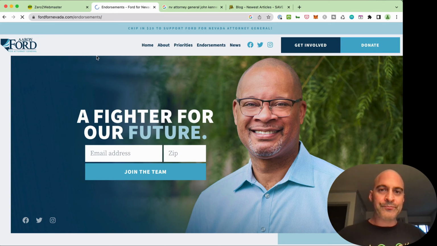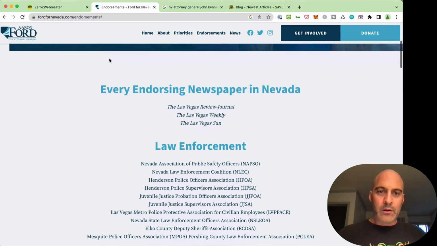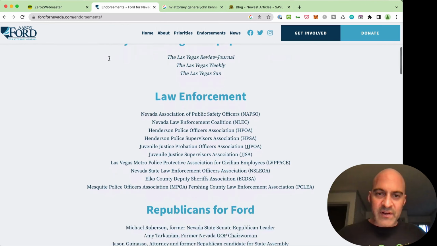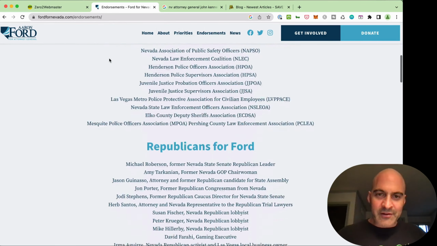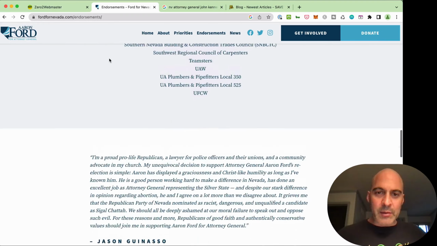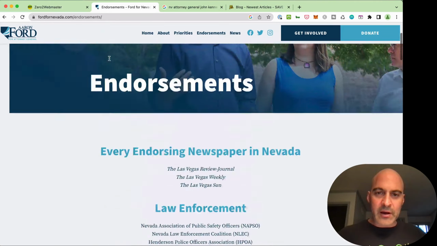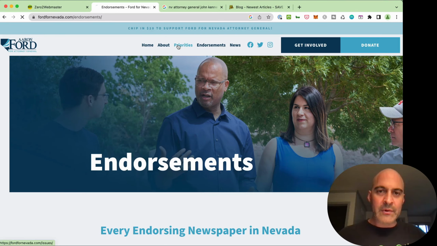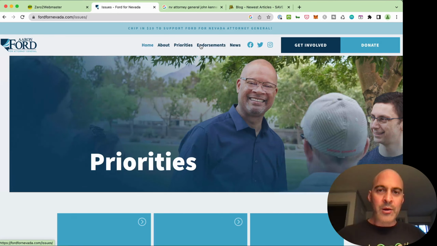Endorsements. Every endorsing newspaper in Nevada. All right, so he's got a bunch of names instead of logos. It's fine. It's quick and it loads up quickly. There's priorities. I like that. Put a little bit more space up here. These are all kind of cramped together. You can make these bigger and you got all that white space right there to work with.